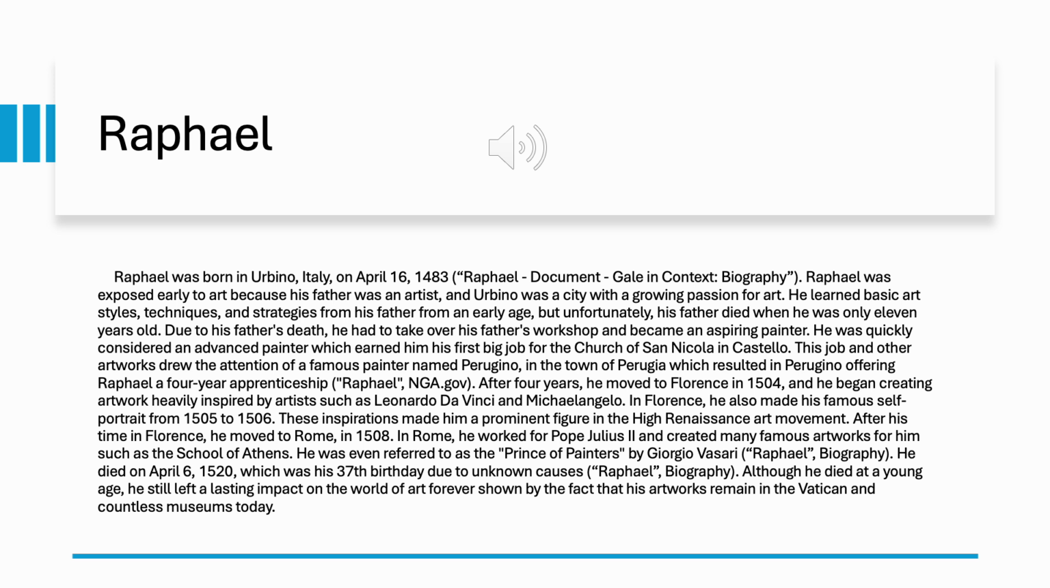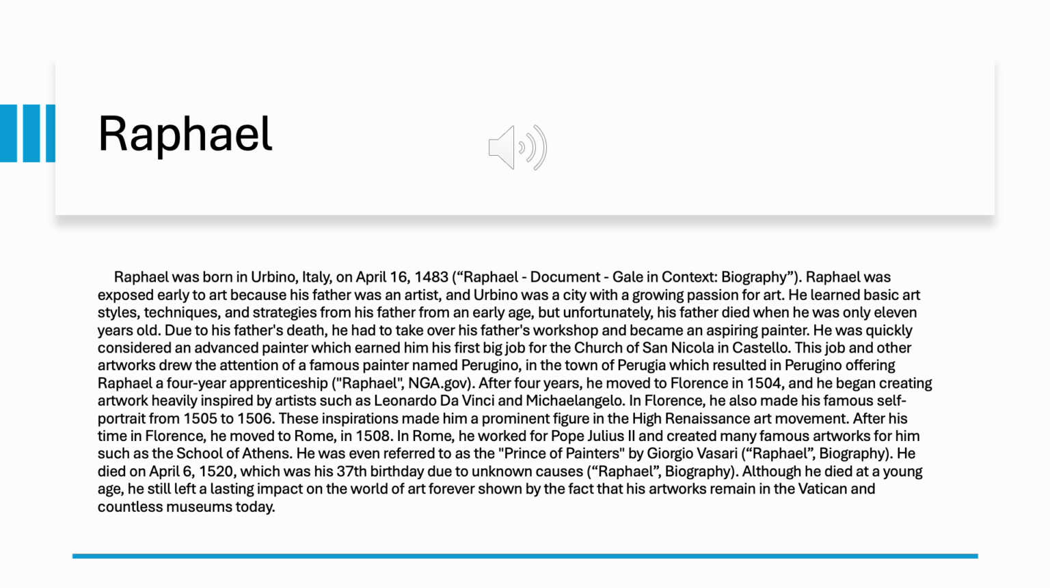He was quickly considered an advanced painter, which earned him his first big job for the Church of San Nicola in Castello. This job and other works drew the attention of a famous painter named Perugino in the town of Perugia, which resulted in Perugino offering Raphael a 4-year apprenticeship. After 4 years, he moved to Florence in 1504, and he began creating artwork heavily inspired by artists such as Leonardo da Vinci and Michelangelo.